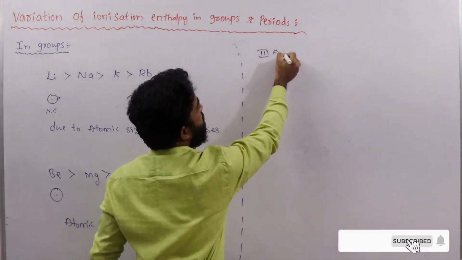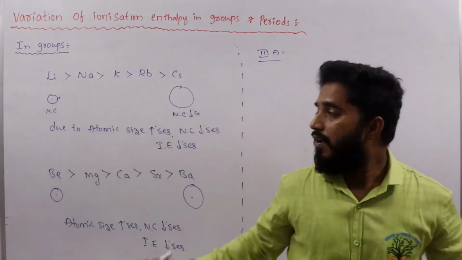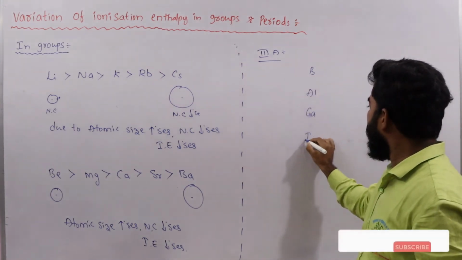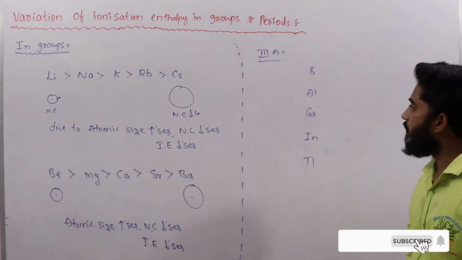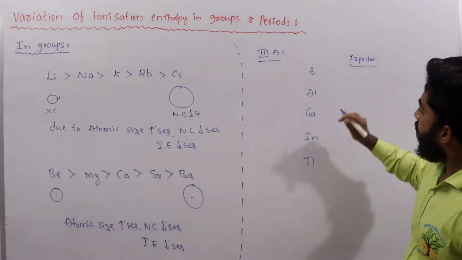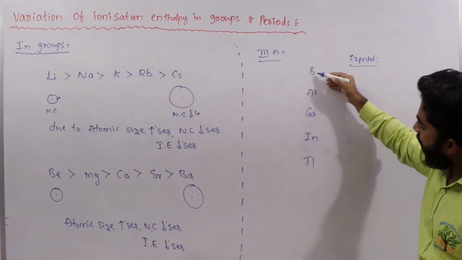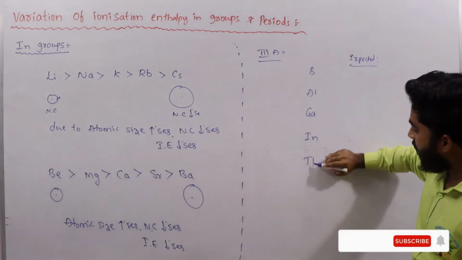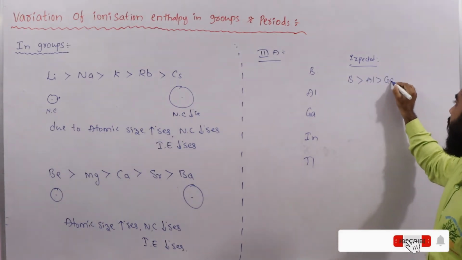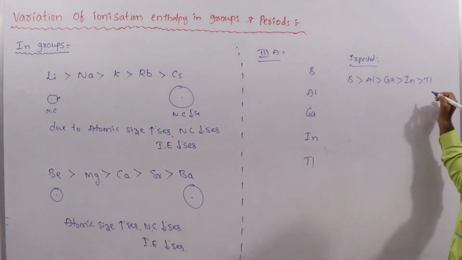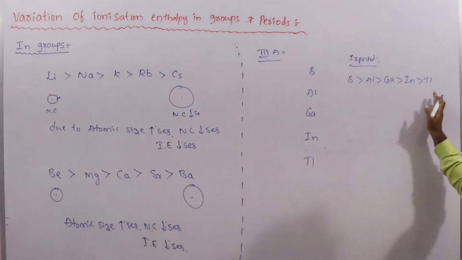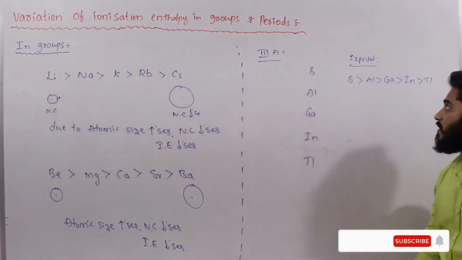So let us see third A group elements. When you take the third A group elements, they are boron, aluminium, gallium, indium and thallium. So here what can we expect? The expected order: because from boron to thallium atomic size increases and nuclear charge decreases, we can expect boron greater than aluminium, greater than gallium, greater than indium, greater than thallium. That means from top to bottom in this third A group, ionization enthalpy decreases based on the size. This is just expected.